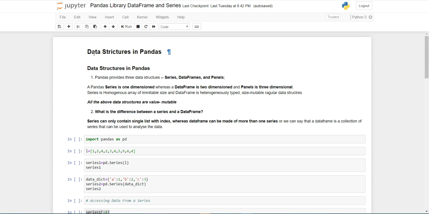And second point, what is the difference between series and data frame? So as we have discussed, series can only contain a single list with index, whereas data frame can be made of more than one series.